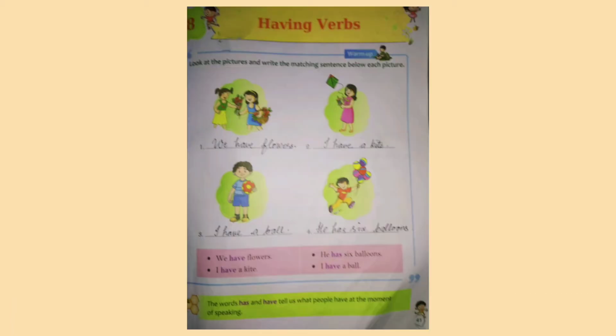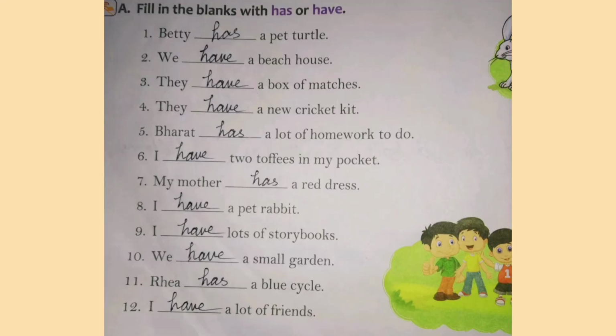Today we are going to discuss exercises of Chapter 8 Having Verbs. So, before doing the exercises, let's recall what you have learned in the last class. We learned the use of has, have, and had in the sentences. We use has with singular nouns and pronouns, and have with plural nouns and pronouns in the present tense. So let's see the first exercise.